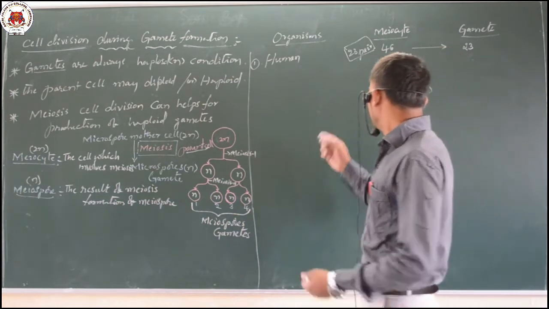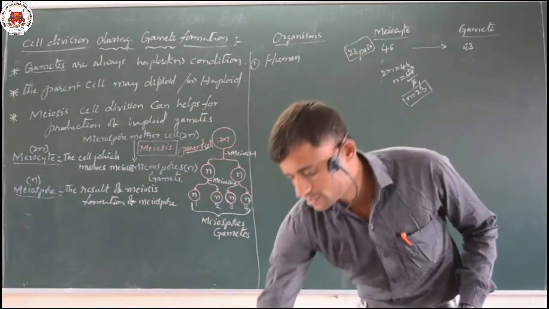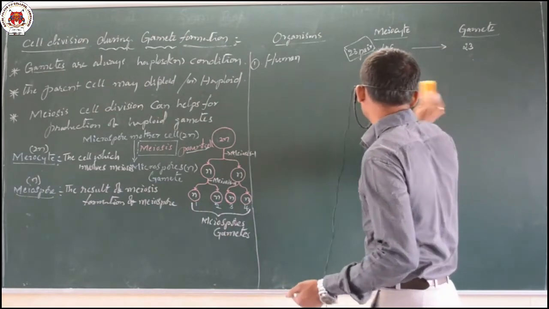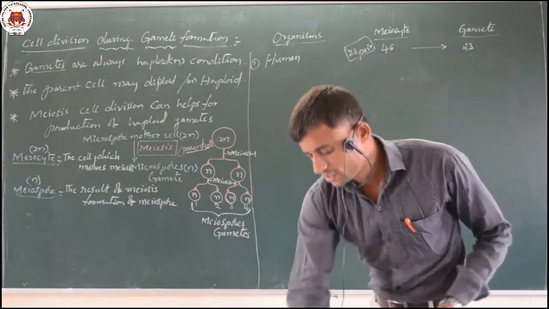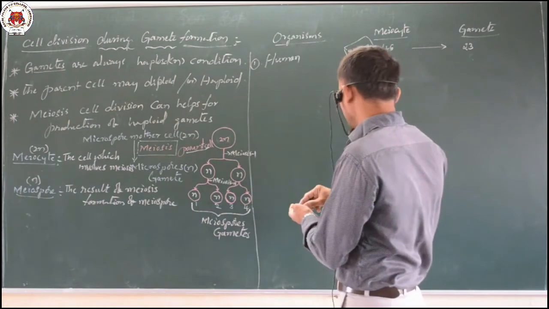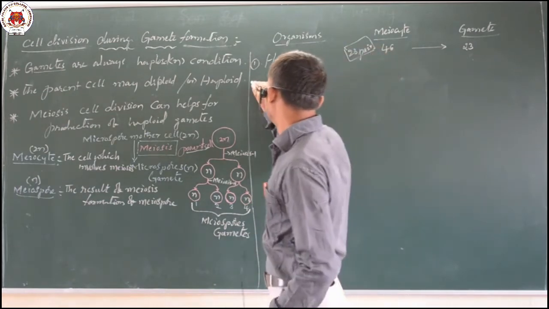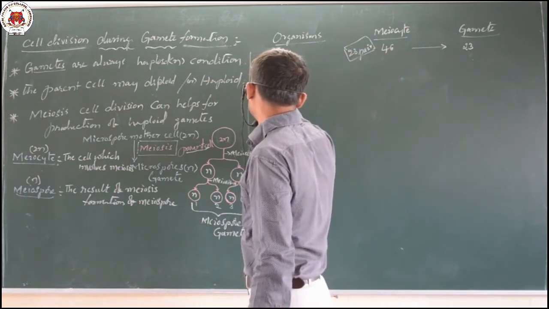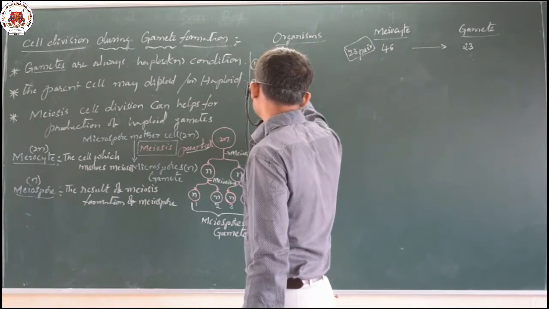Like this, we can observe many examples. A very small number of chromosomes can be seen in the fruit fly, which is nothing but Drosophila.